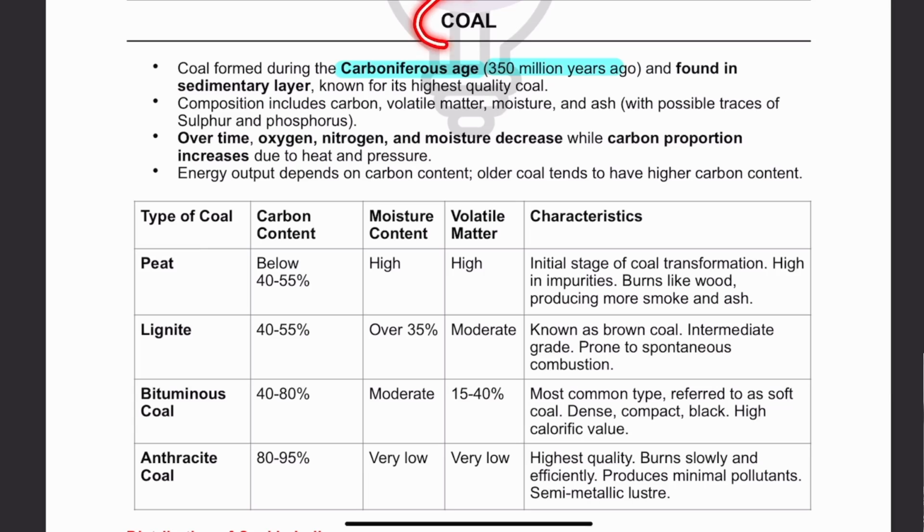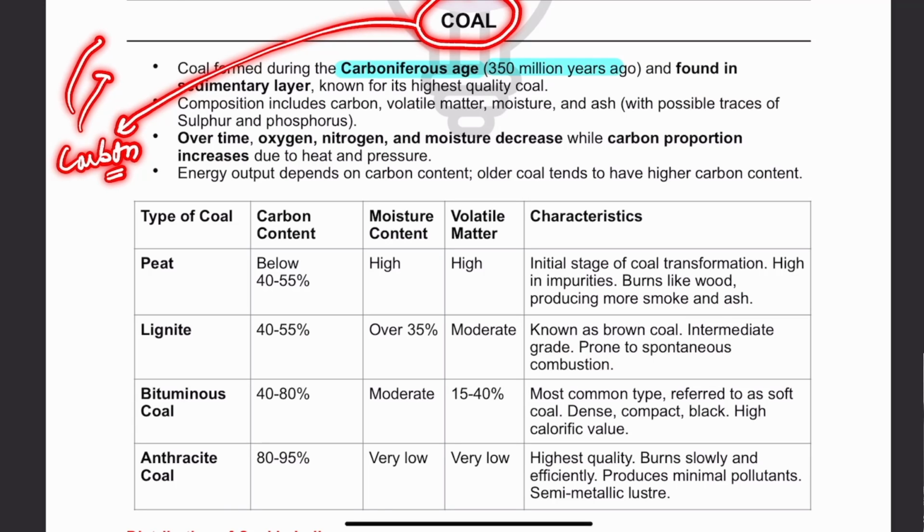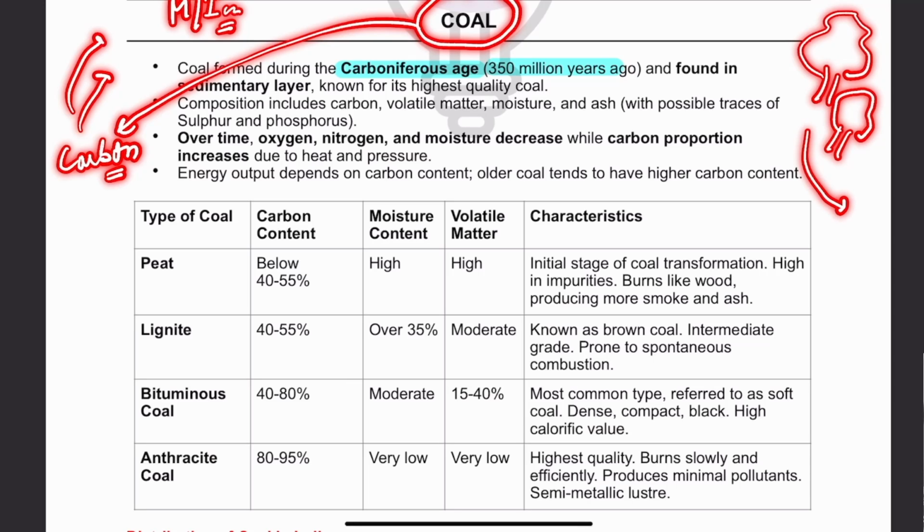Now, guys, when we talk about coal, the quality of coal depends on the content of carbon. So, carbon needs to be more and more, moisture and other impurities need to be less and less. Now, we see this particular thing that millions of years back, basically organic vegetation got buried under earth.